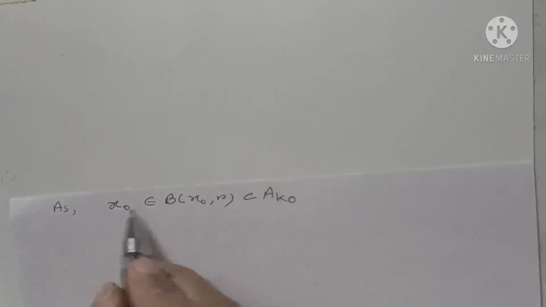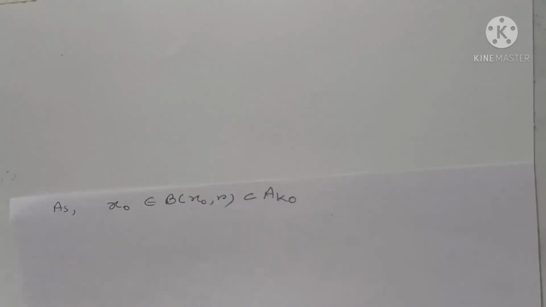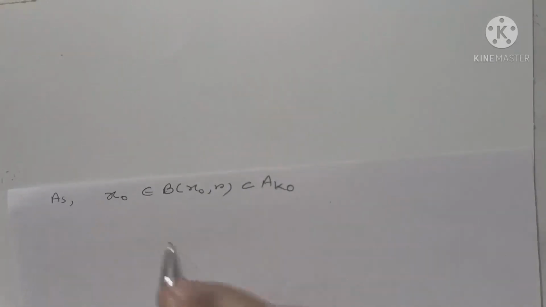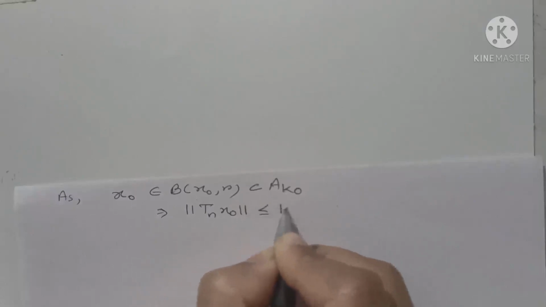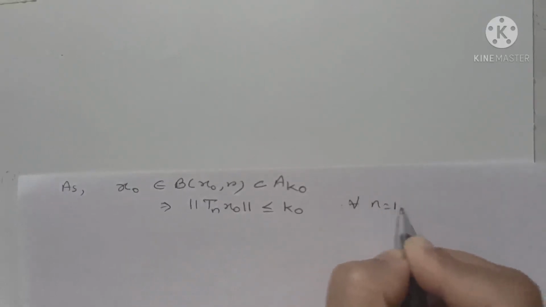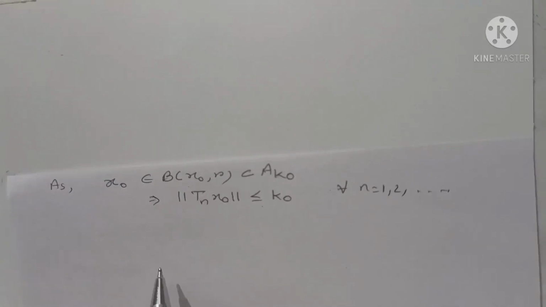As this ball is contained in ak0, therefore by the definition of ak0, here we have norm of Tn x0 is less than or equal to k0 for all n equals to 1, 2 and so on.